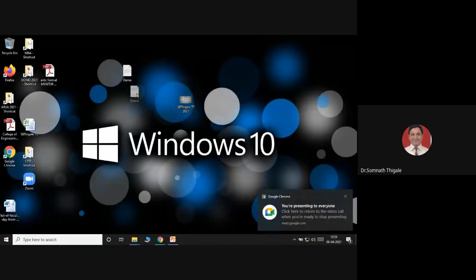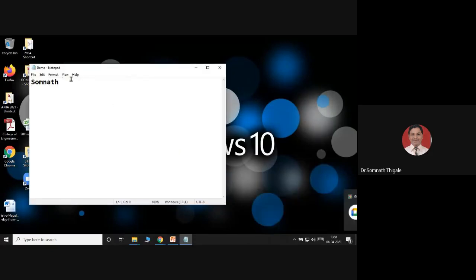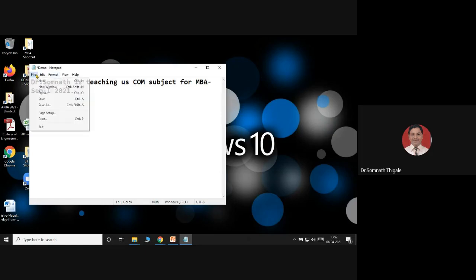This is the demo file which I have created. I'll add a few lines: Computer operation management for India 7 in year 2021. I'll save this.